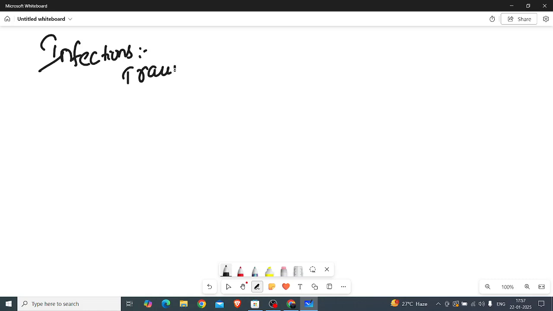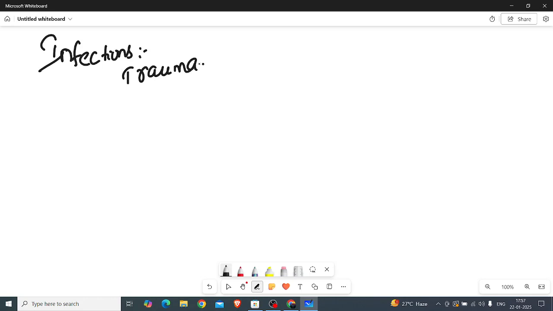Here, mainly in this acute inflammation, some of the stimuli are infections. Infections may be caused by bacteria, virus or parasitic toxins. Second one, trauma. Trauma due to sudden accidental injury, that may be blunt or penetrating injury.